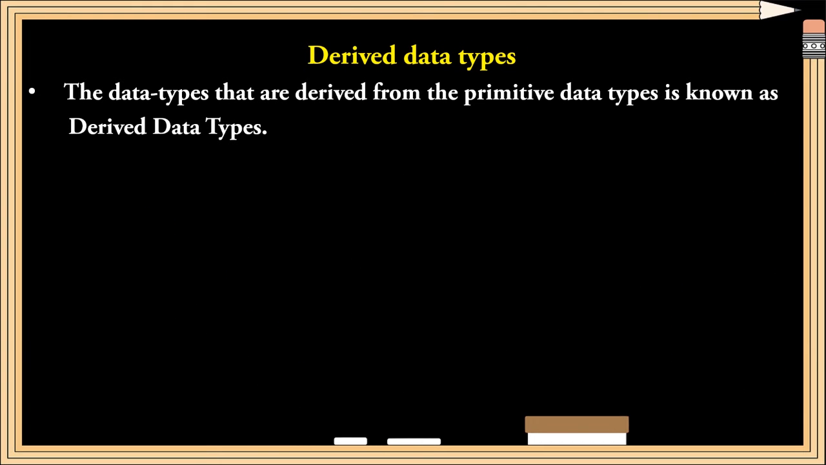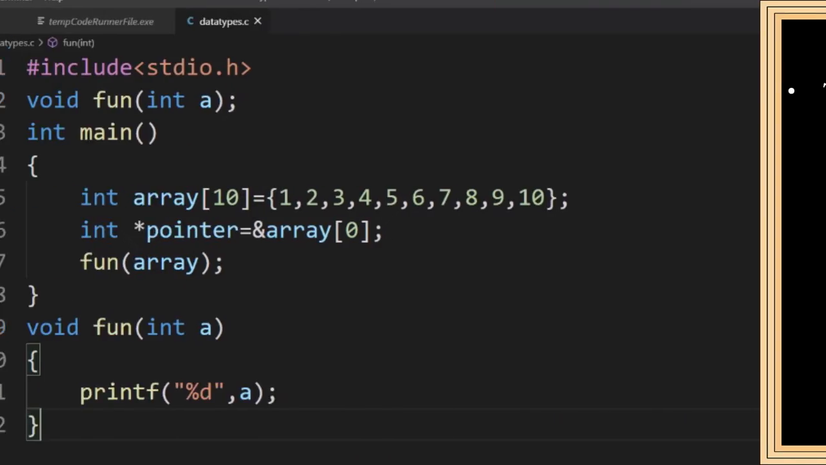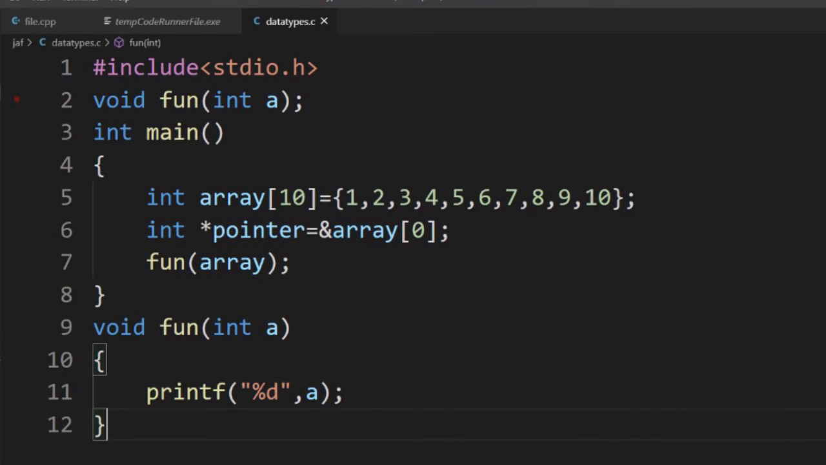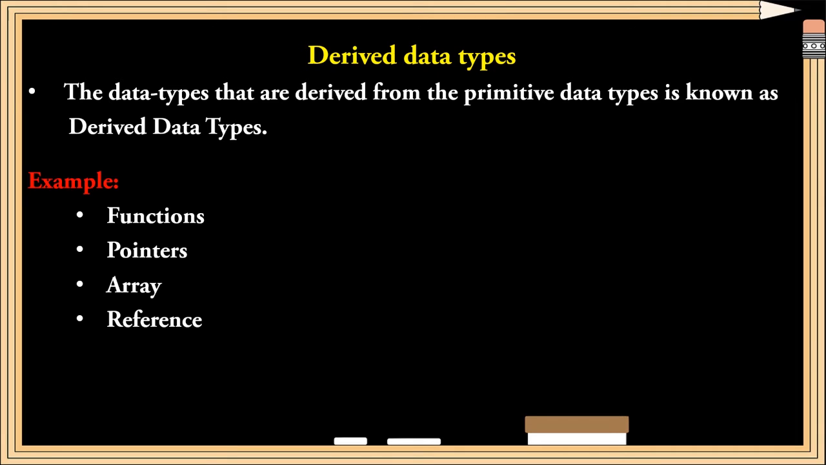Next one, derived data types. These data types are derived from the primitive or fundamental data types. With the help of fundamental data types, these data types are derived. For example, functions, pointers, array, reference, these are all derived with the help of fundamental data types.